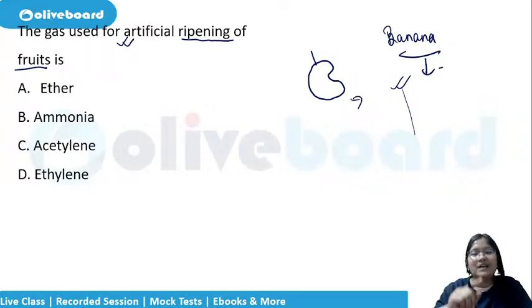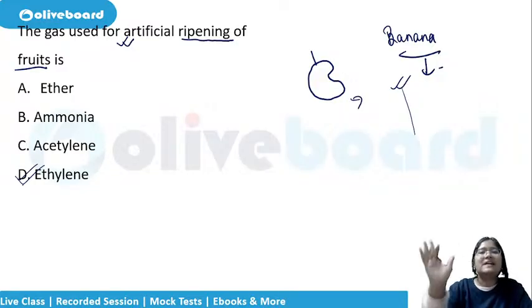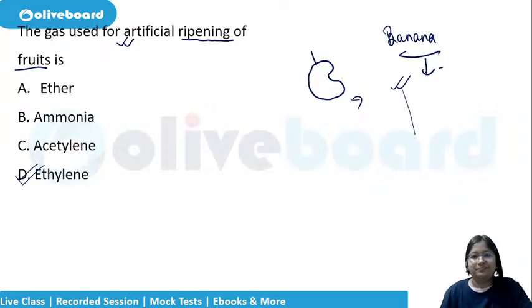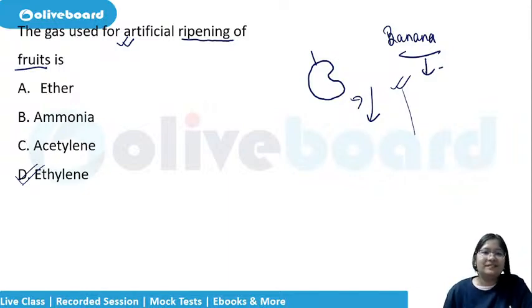But the farmer has to transport it to long distances, right? As a result of which they are using the, any guesses? Ethylene, correct. They are using the ethylene gas. And nowadays you see videos of dipping it into some solution and then covering it after plucking it absolutely raw. What they are doing is they're transporting it to long distances. Okay. Banana, you buy online. You see the online ordered bananas will not be spoiled for a week. You buy from a local vendor, you will see in 2 days it will be spoiled. Okay. Because of the ethylene gas.